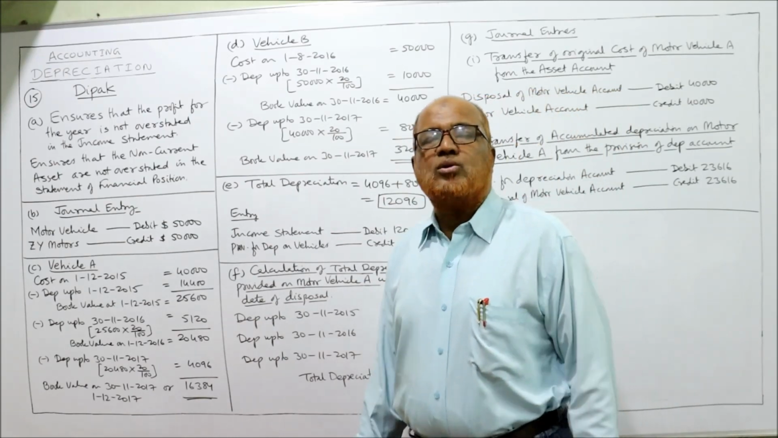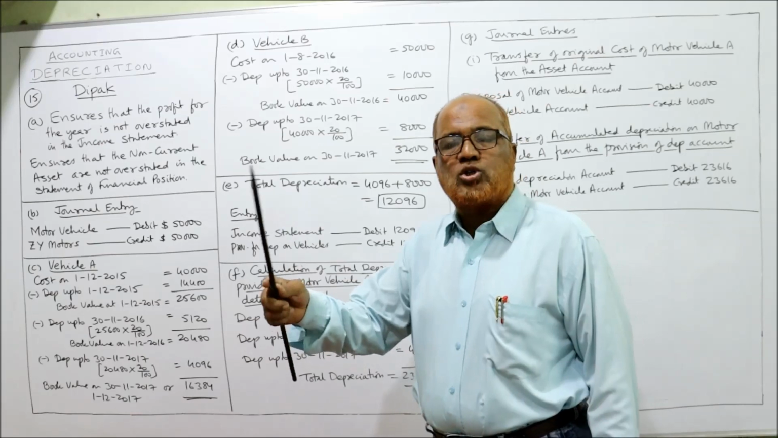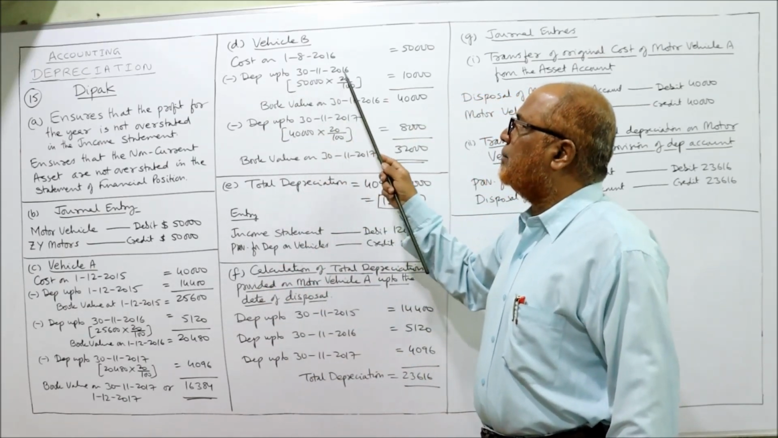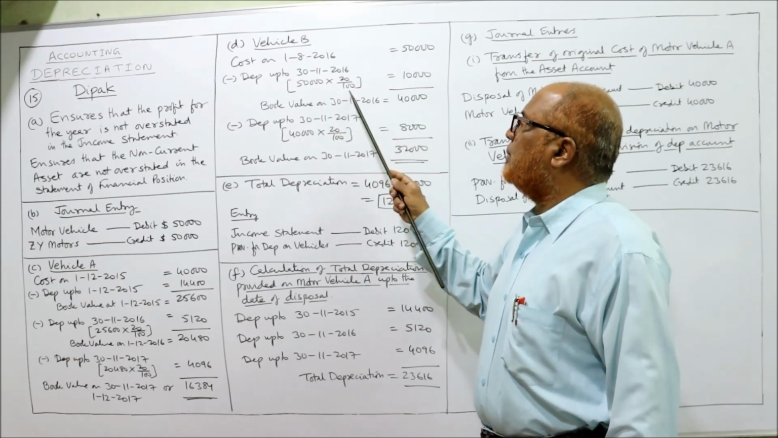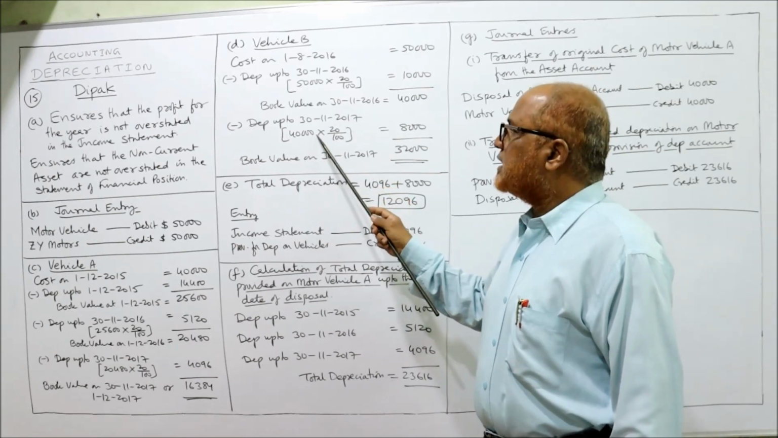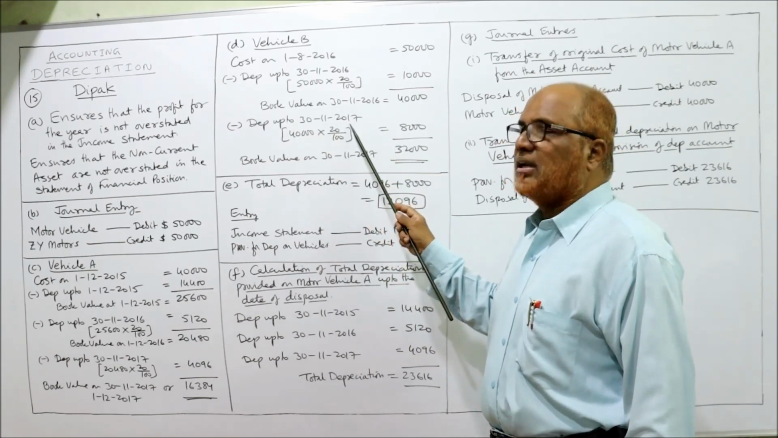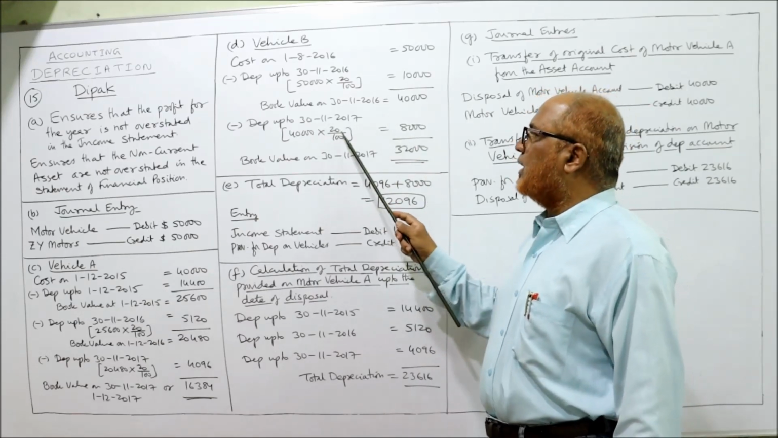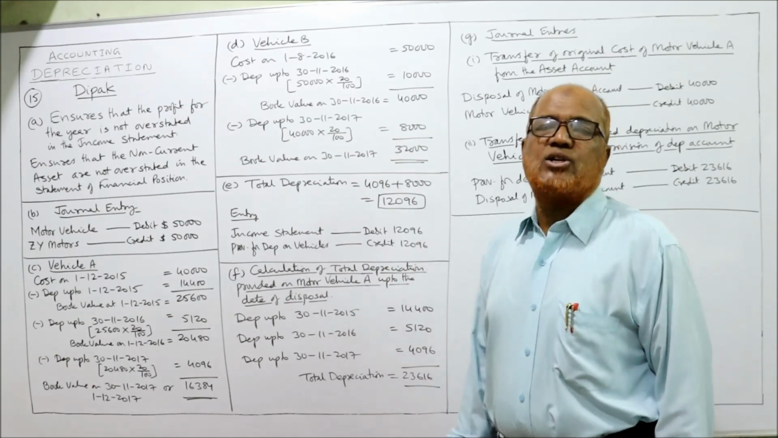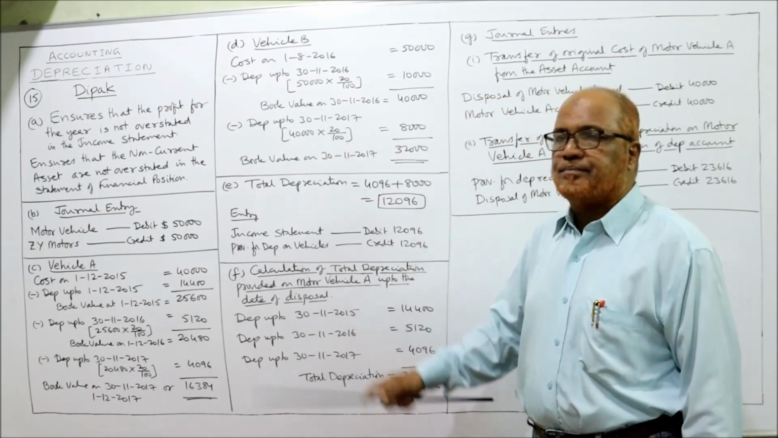We are closing the accounts on 30th November. After August, September, October, November, 3 months. So depreciation up to 30th November: 50,000 into 20 by 100, 10,000. Deduct 10,000, 40,000 is the book value. Next year, 30th November 2017, 16 completed, now 17. So 40,000 into 20 by 100, 8,000. Deduct, 32,000. This is the calculation of depreciation on motor vehicle B, which is purchased.